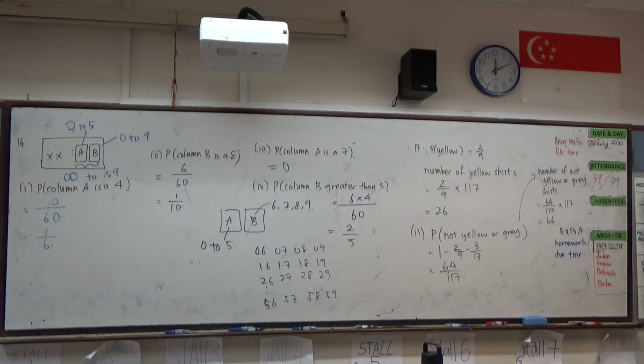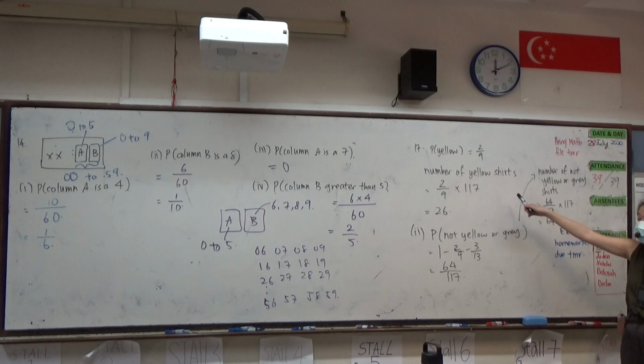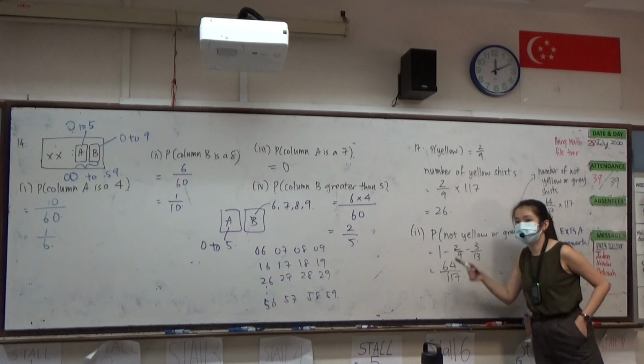Yes, how would you have done it? 117 divided by 9 times 2, that's 26. You're talking about part 1. That's fine, it's the same thing.